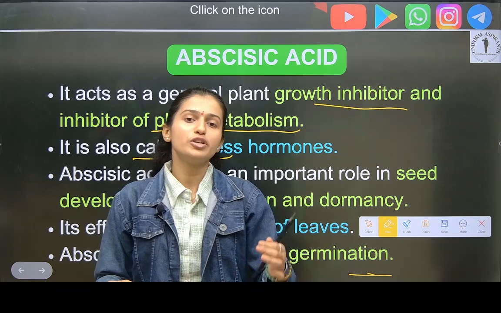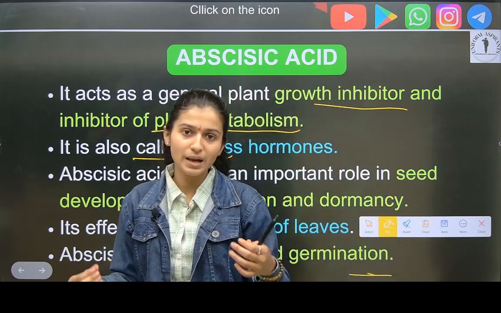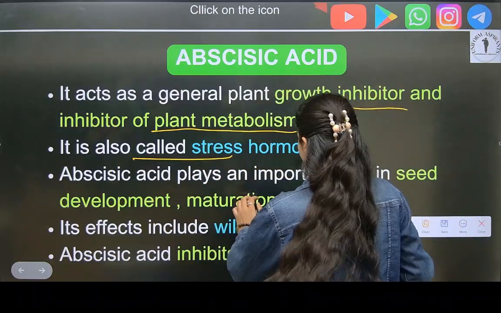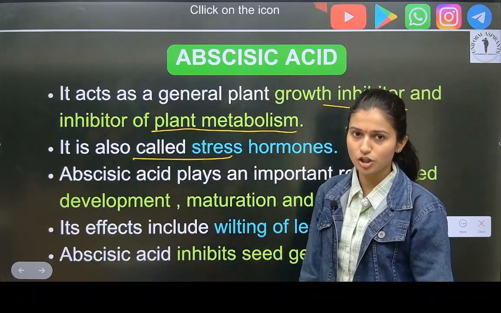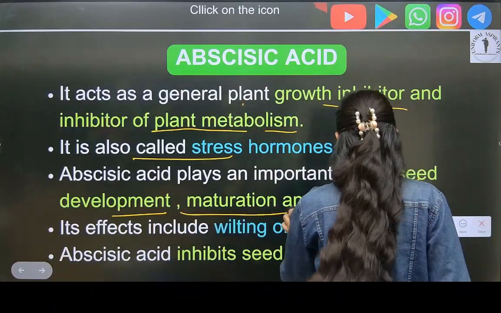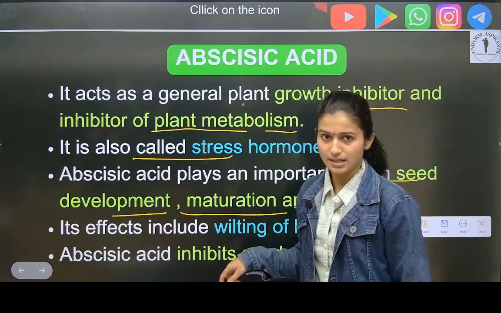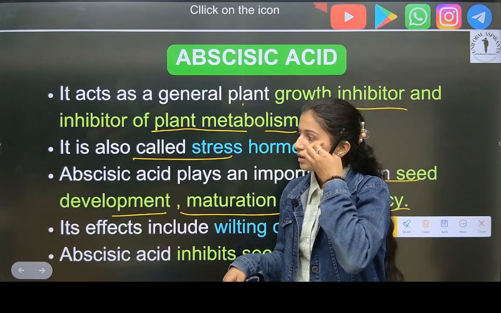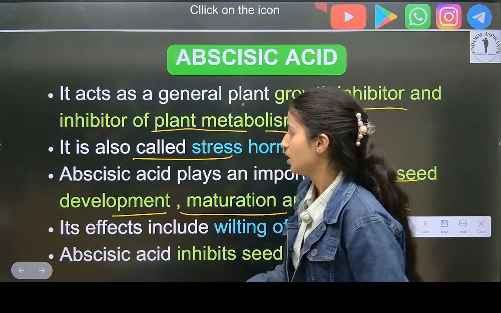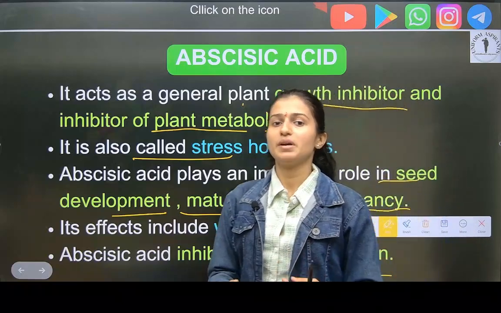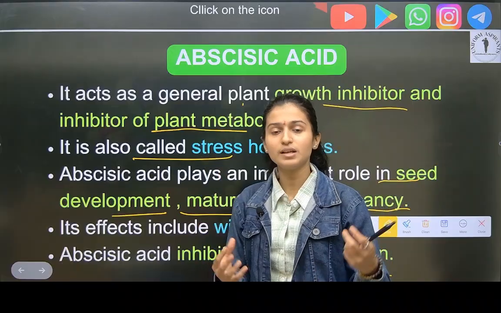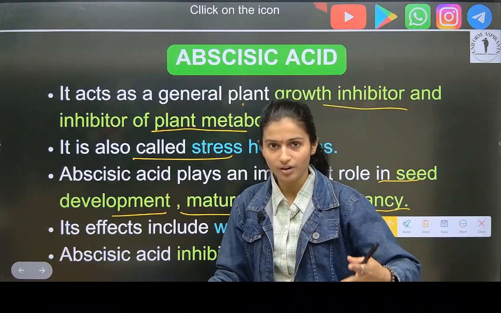So a question can come: which of the following is known as the stress hormone in plants? So which is the hormone? Abscisic acid. Okay, remember this, important. Now what is the main function of this hormone? Seed development, maturation, and dormancy. It helps in development of seeds, and removing dead parts of the plant also. Seed development means we can see nice seed development because of this hormone. Maturation means plants get mature, they get developed.